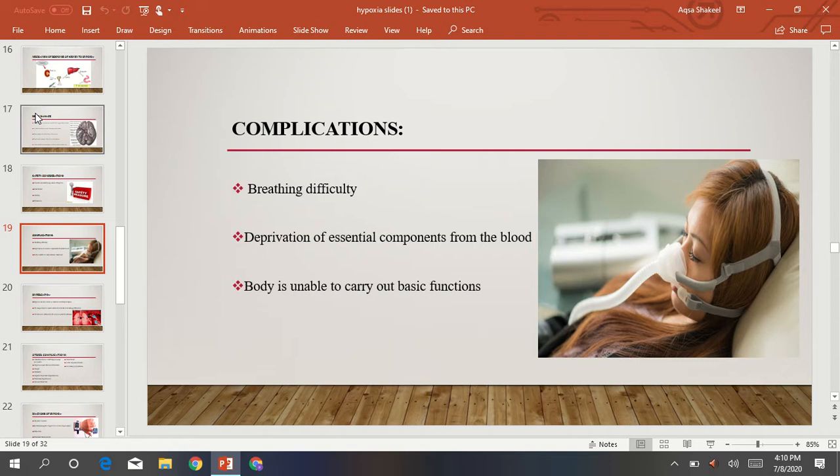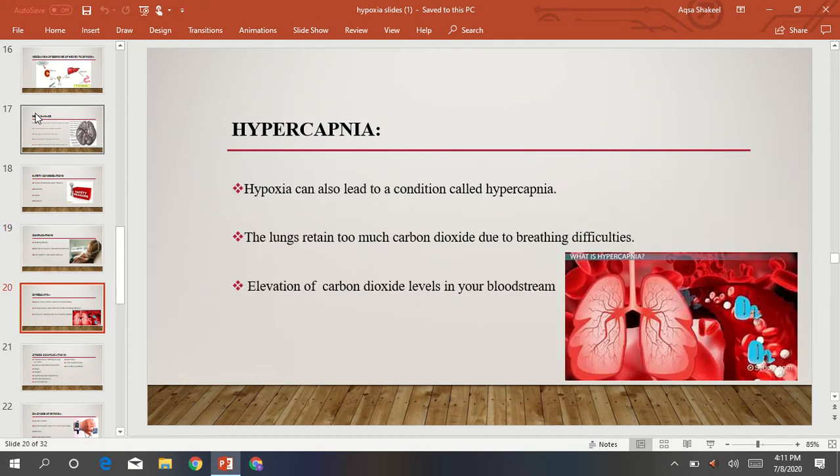Okay, so hypoxia can be so complicated that it can cause diseases like COPD. What is COPD? It is chronic obstructive pulmonary disease. Hypoxia can make breathing difficult, and it can affect more than the lungs, meaning it can affect other body organs. The vital components may also be deprived from your blood, and the body will not be able to carry out basic functions.